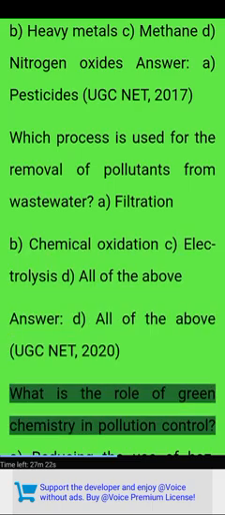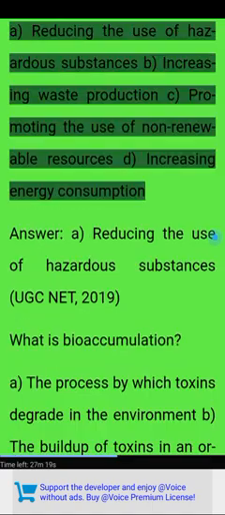UGC NET 2020. What is the role of green chemistry in pollution control? A. Reducing the use of hazardous substances. B. Increasing waste production. C. Promoting the use of non-renewable resources. D. Increasing energy consumption.